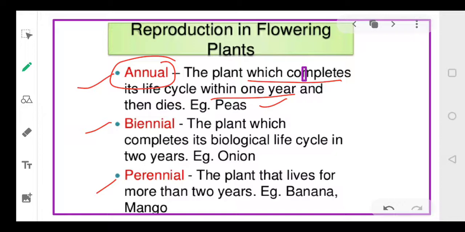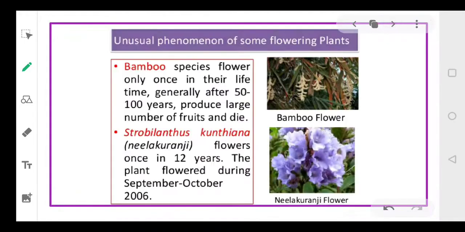Biennials means the plants which complete their life cycle in 2 years, like onion. Then perennial plants means the plants which live more than 2 years, like banana and mango. So we can categorize plants into three categories: annuals, biennials, and perennials.